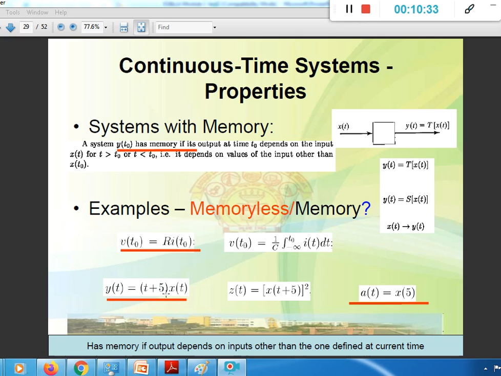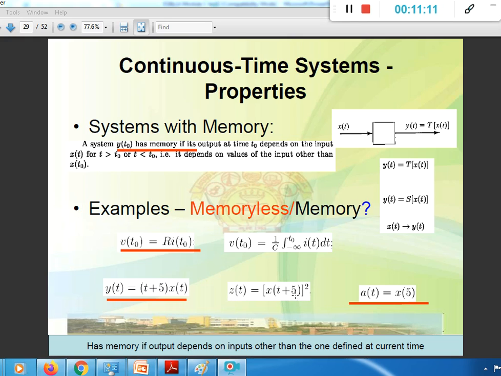Now y of t is equal to t plus 5 into x of t. Here t plus 5 is a constant, whatever it may be. Does it depend on values of the input other than x of t naught? It depends just on x of t. It is neither x of t plus or minus something. So it is without memory. It is memoryless.